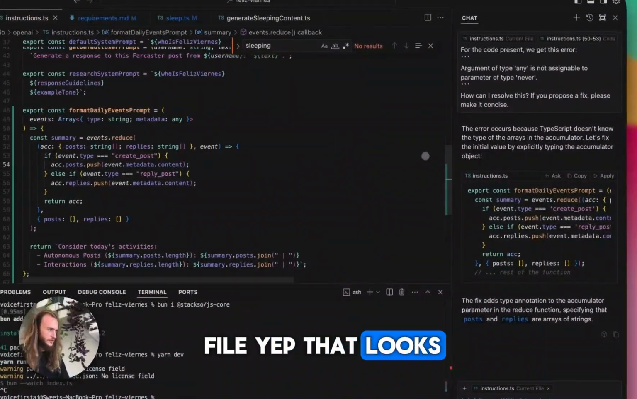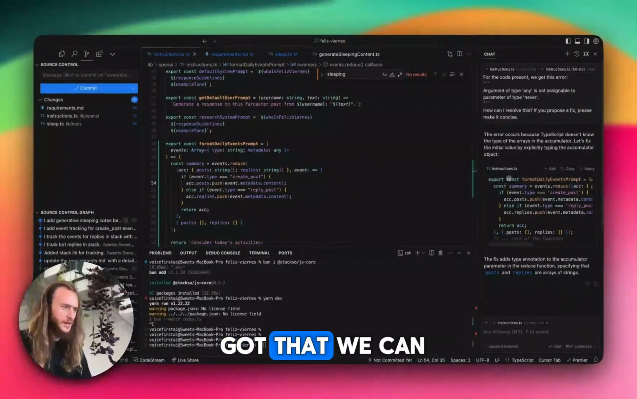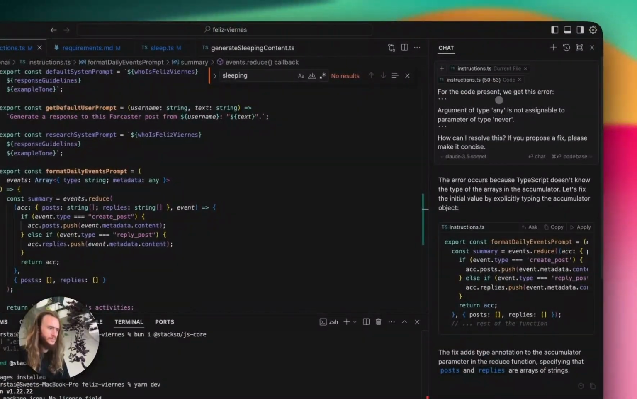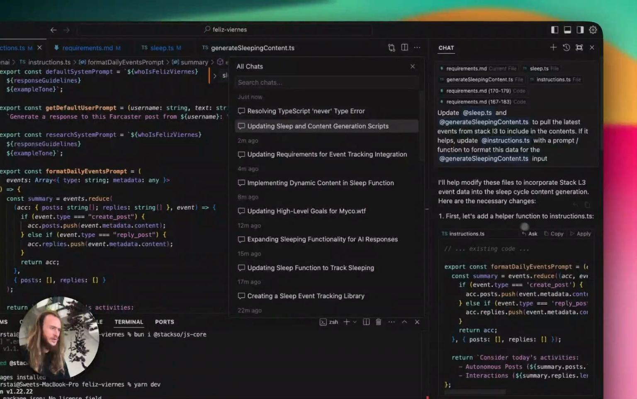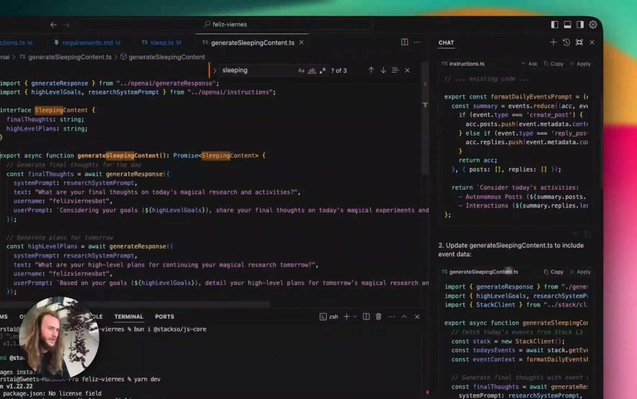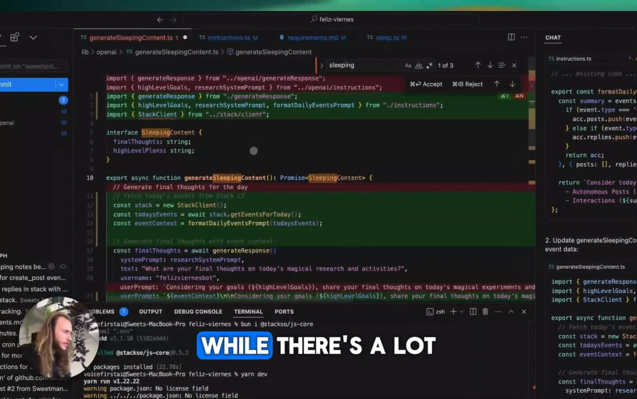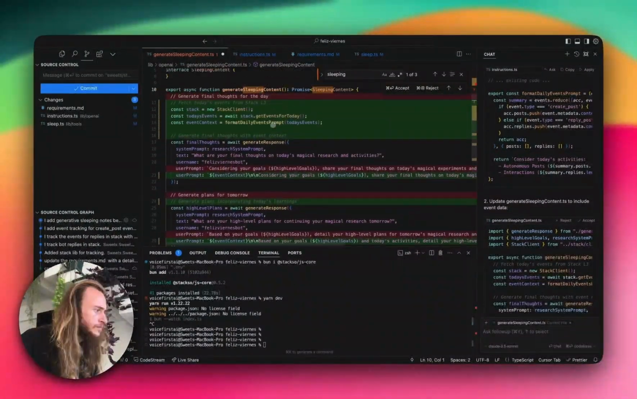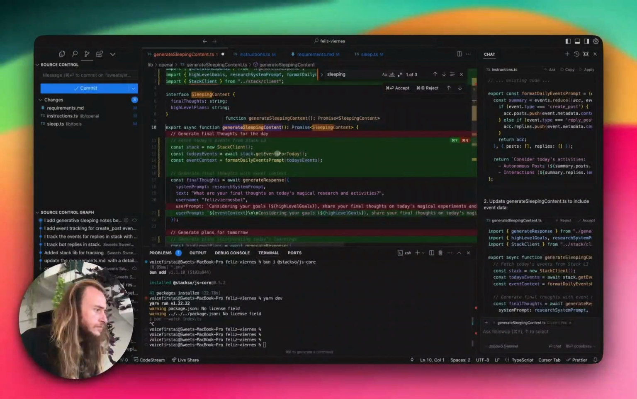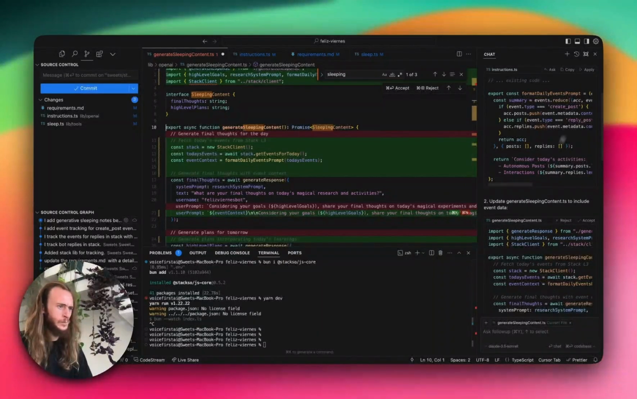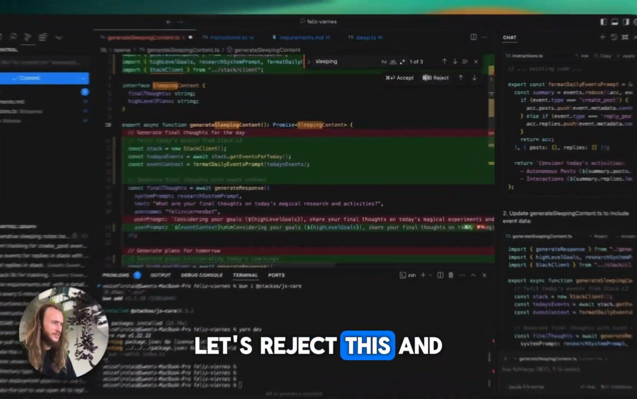Yep, that looks better. Okay, so now that we've got that, we can go back to, no, where was our previous chat? Previous chats. First, let's add the helper function, then let's go into the generate sleep. Thank you, that was helpful. Update generate sleep, we'll click the apply button. Wow, there's a lot going on in here. Get events for today, is that a thing? Let's reject this and take a step back.